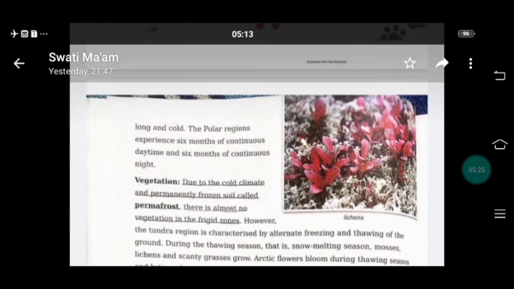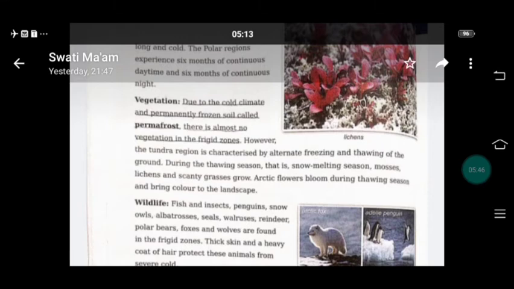The polar region does not receive sun rays for 6 months, and that is the reason for 6 months of continuous daytime and 6 months of continuous night.